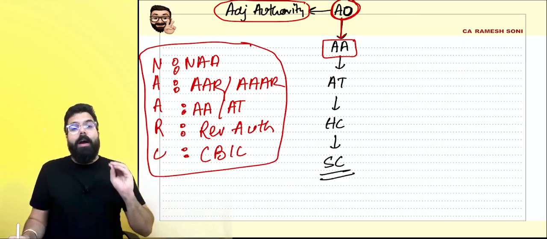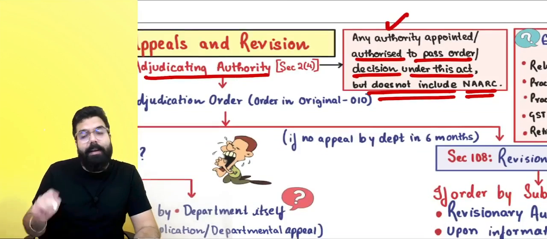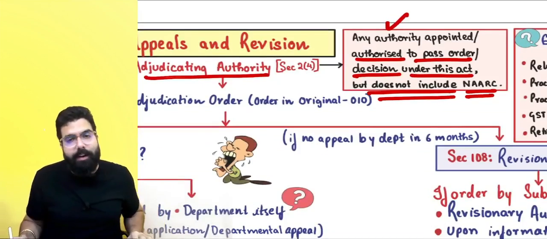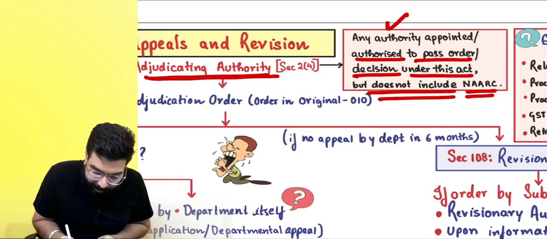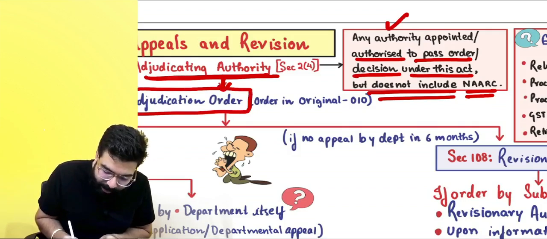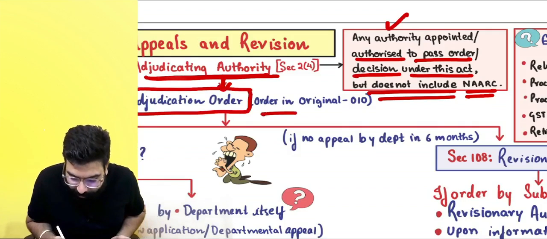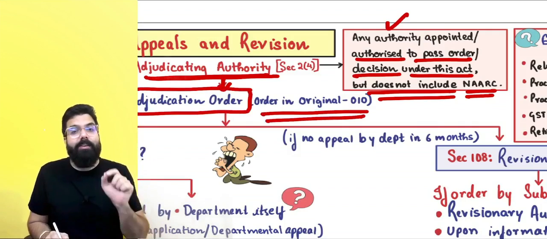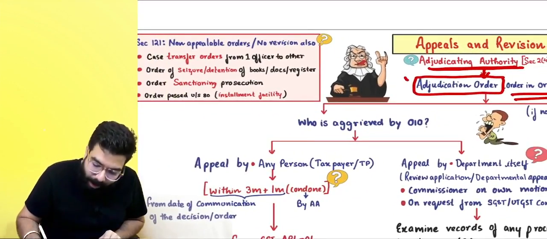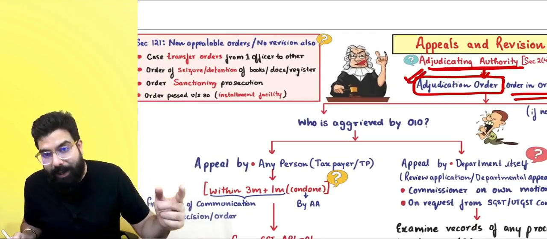Always remember, other than NAARC, any authority passing an order or a decision under GST is known as an adjudicating authority. The adjudicating authority's order is known as an adjudication order. It is also known as an order in original, against which you go for an appeal. Okay, sir, point is clear. Now, are all adjudication orders appealable, sir?